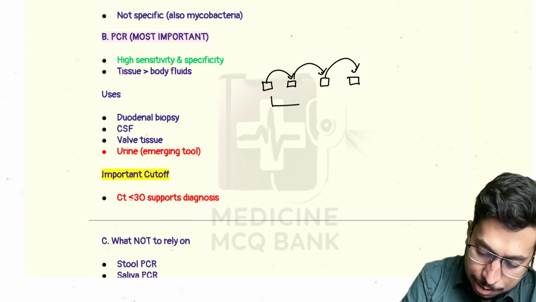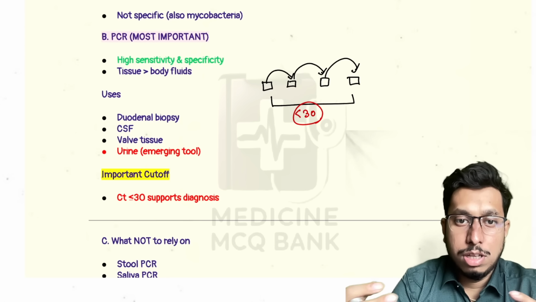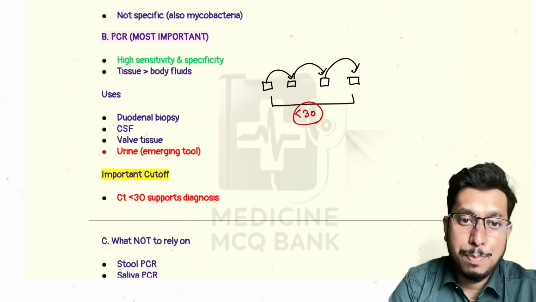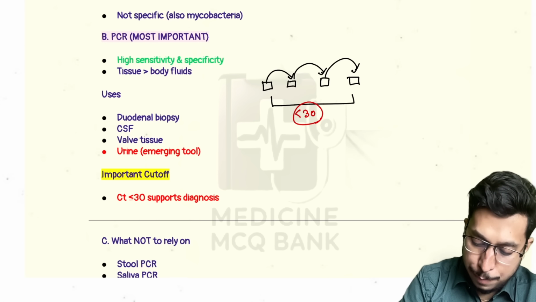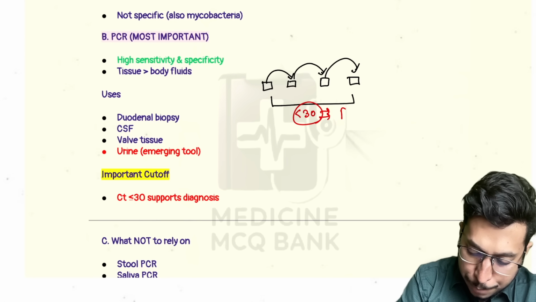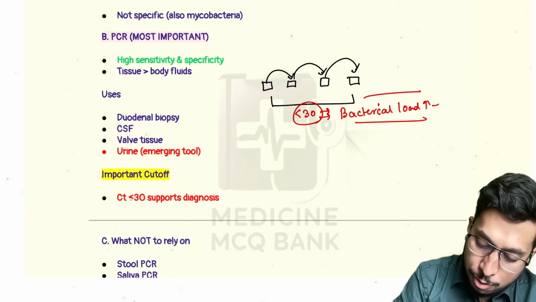Now, if this cycle is less than 30, it means within fewer cycles there is detection of Treponema Whipplei. So if it's detected at a very low cycle, it means bacterial load would be high, so there is high chance of infectivity.